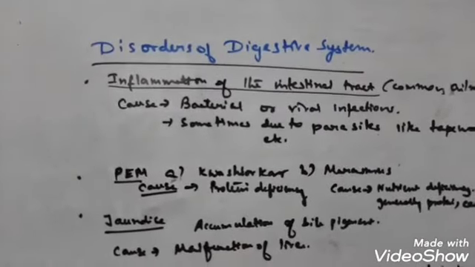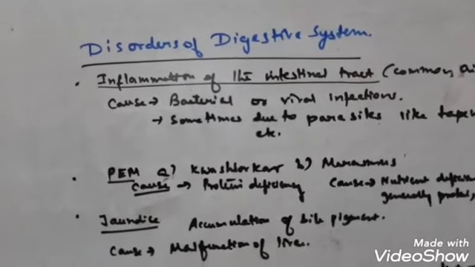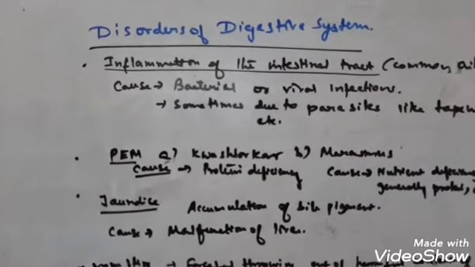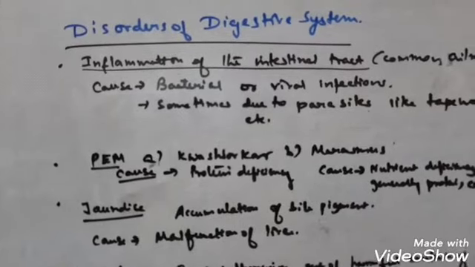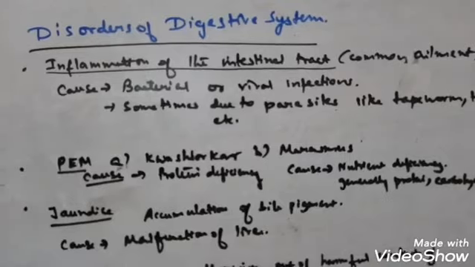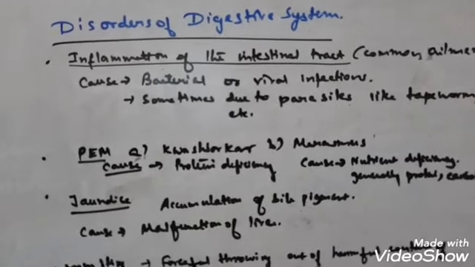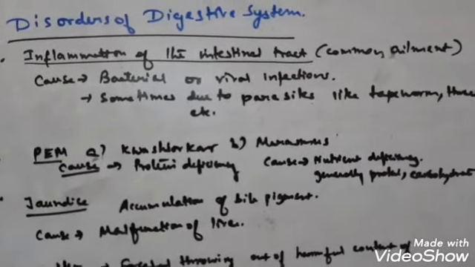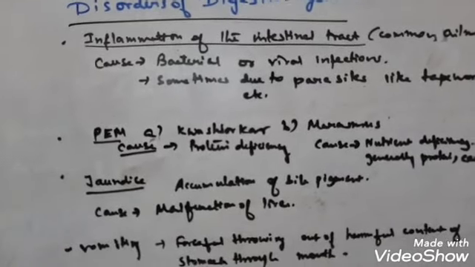Next comes jaundice. Jaundice is a very symptomatic disease of liver malfunction. That means in case of jaundice, the bile pigment, that is the pigment released from the liver, its level actually accumulates in the blood. And that is why some portion of our eye, like the sclera of the eye, turns yellow. Even we can see yellow pigmentation in our skin. Now the main cause is malfunction of the liver.